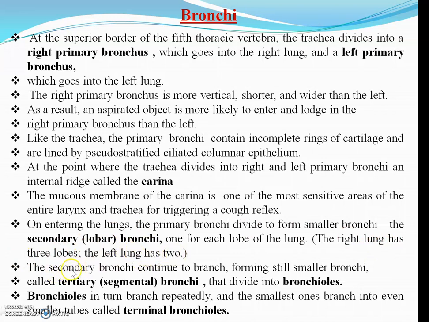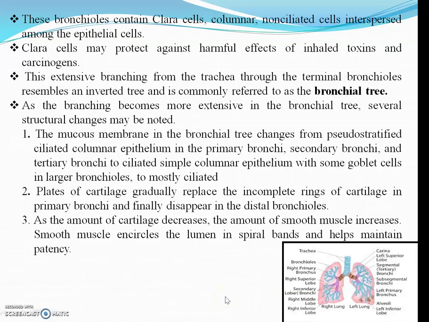The secondary bronchi continue to branch and form still smaller branches called tertiary or segmental bronchi, and that divides into bronchioles. Means first the primary bronchus divides into secondary bronchi, then into tertiary segmental bronchi, then again into bronchioles, smaller sections, and the terminating portion, the small end of this, is called the terminal bronchioles, where the branching stops.